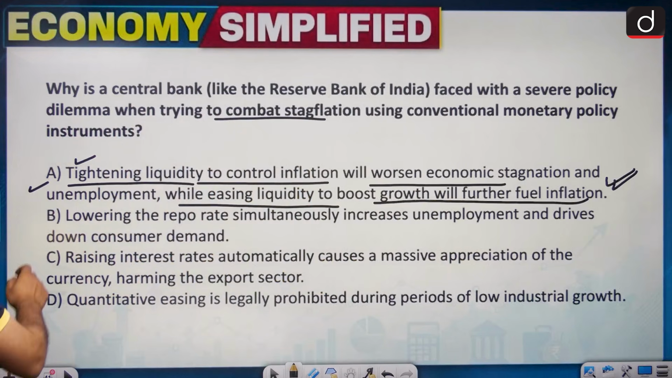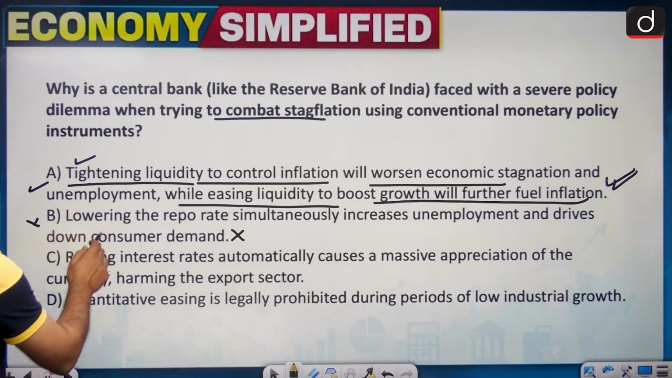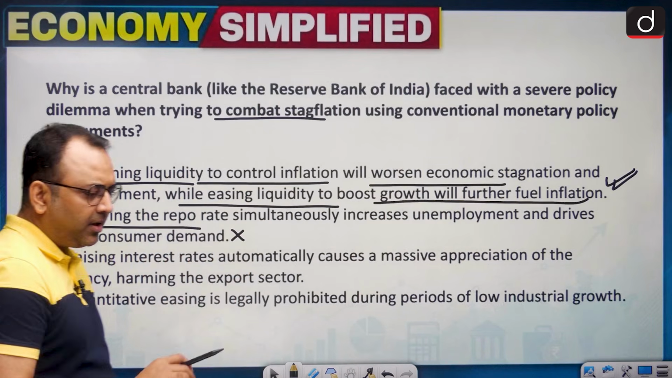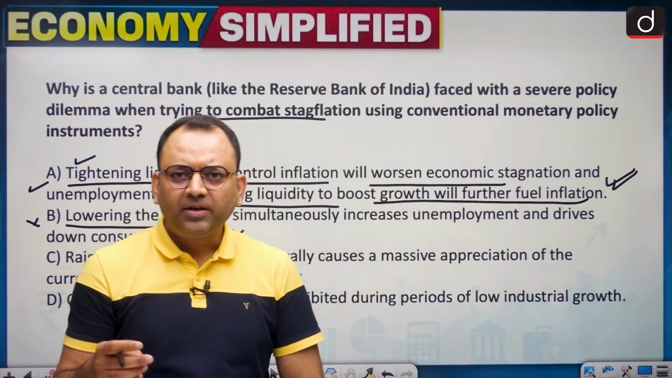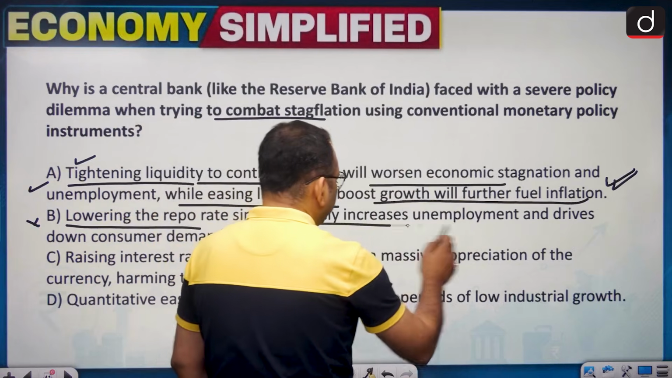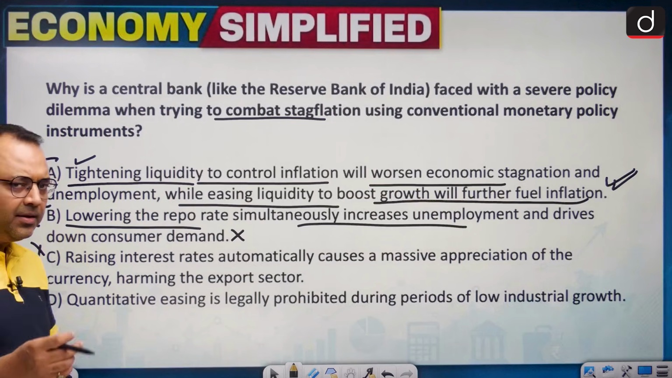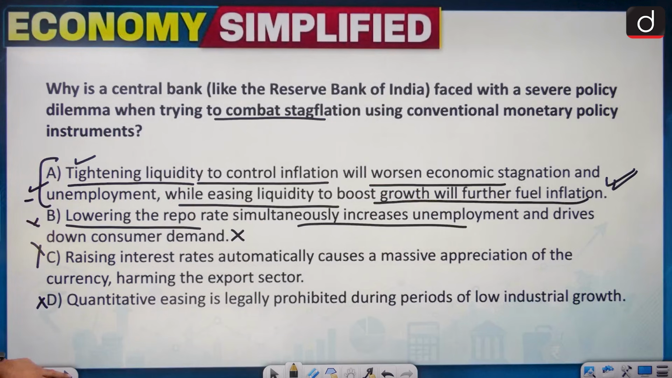Now, this is not the correct statement. Lowering the repo rate simultaneously increases, so this is not correct. See, if you lower the repo rate, this will create employment, because the repo rate cut will increase the money supply, production, demand. So this is incorrect, because largely we can say that lowering of the repo rate will increase the employment, not decrease it, right? So these two are not correct. The most appropriate answer is A, that this is the dilemma the RBI faces in case of stagflation.